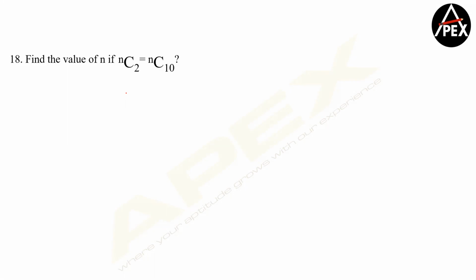So nC2 would be n factorial by n minus 2 factorial into 2 factorial. Clear? And this would be how much? n factorial by n minus 10 factorial into 10 factorial. Now can you solve this and get the answer? So if you want to simplify, you can cancel these two also.